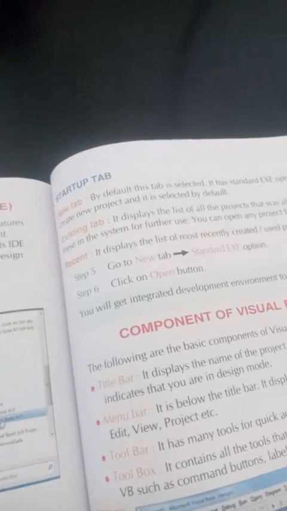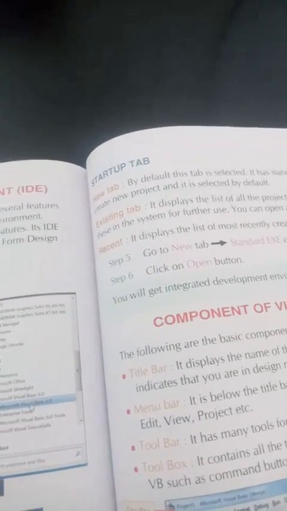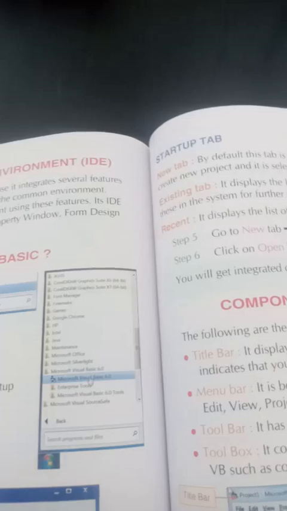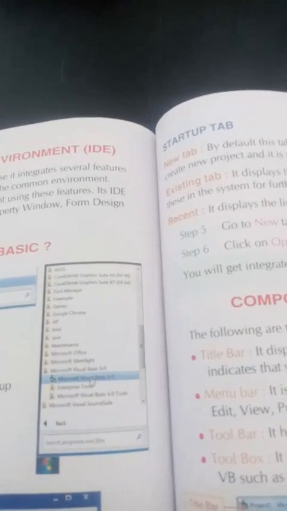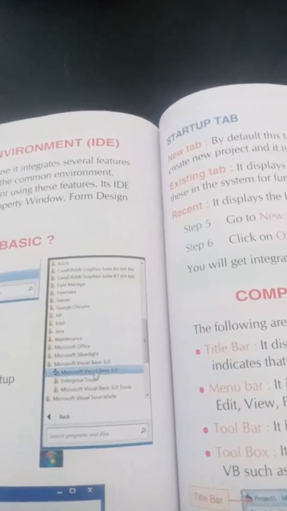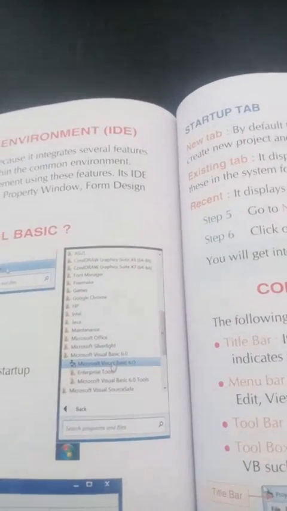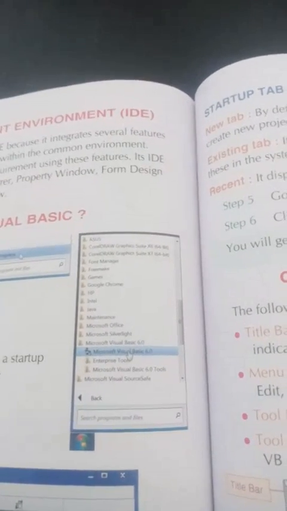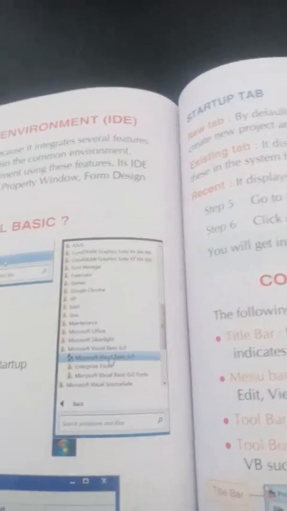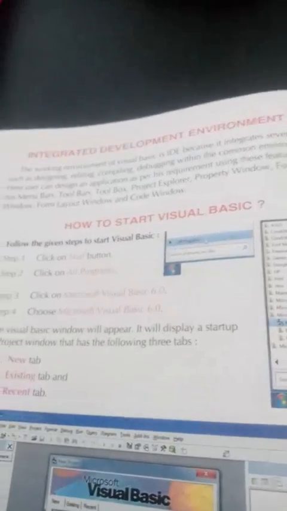The IDE has a menu bar, toolbar, toolbox, project explorer, property window, form design window, and form layout window. If you need to design the form's look and feel, we use the form layout window, and the code window. If you need to write any business logic, you can write it in the code window.